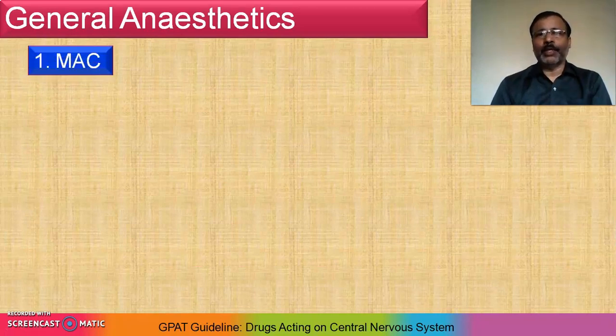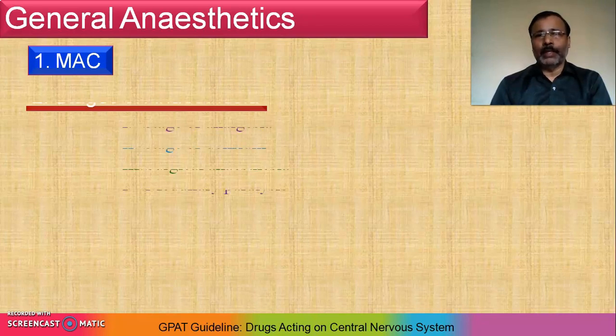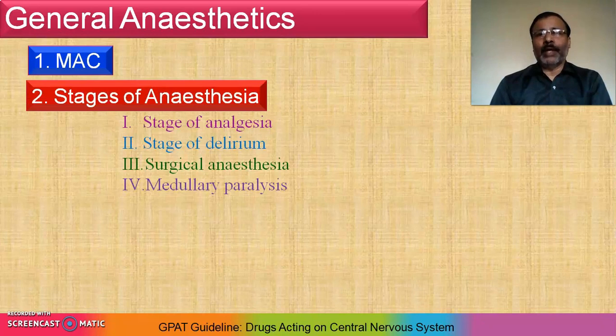First, here I mention MAC, minimum alveolar concentration. This is the term generally used in the anesthetic region, right? So just check out what is the meaning of MAC. Then stages of anesthesia. They play a very important role because we have to know in which stage the anesthesia or surgery is taking place, right? So that's why I have mentioned them; just briefly, you should understand the meaning of each stage.